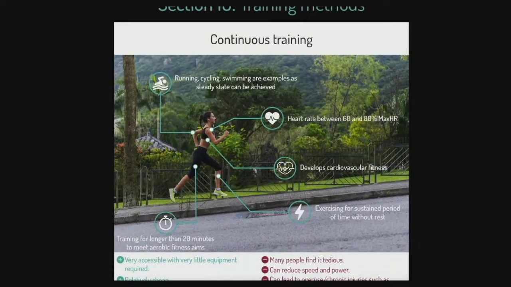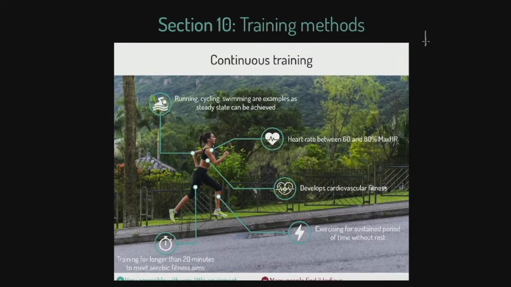Okay, training methods, absolutely massive. Why? Because we are once again interested in the evaluation skill. Now, we know your 9 marker is going to be evaluate, don't we? So therefore, let's get good at evaluating.